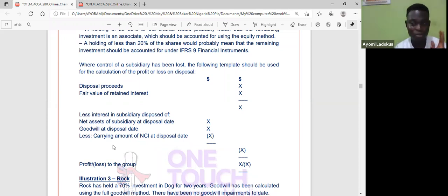And we have done a lot of computations on goodwill. Now less the carrying amount of NCI at disposal date. So whatever figure you have, you bring it here. You compare with this figure. Once it's lower, it gives you profit on disposal. If it is higher, that is a loss on disposal.